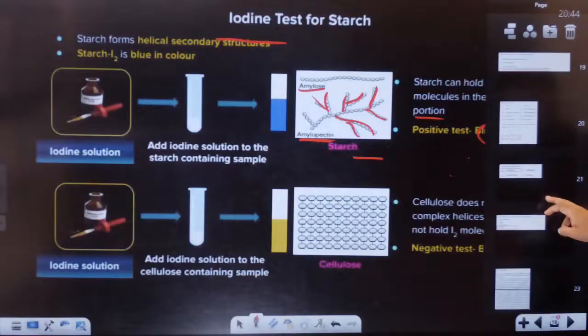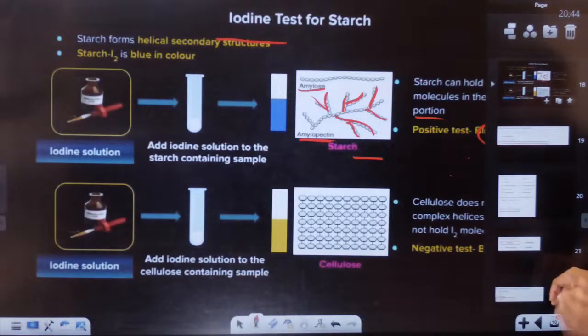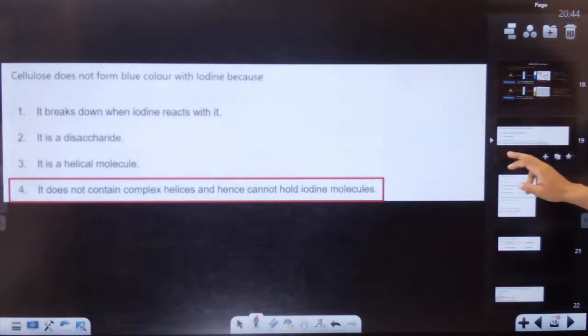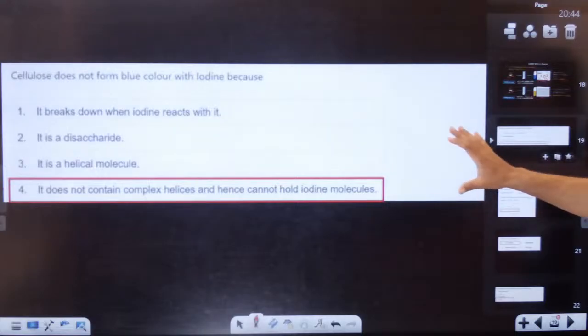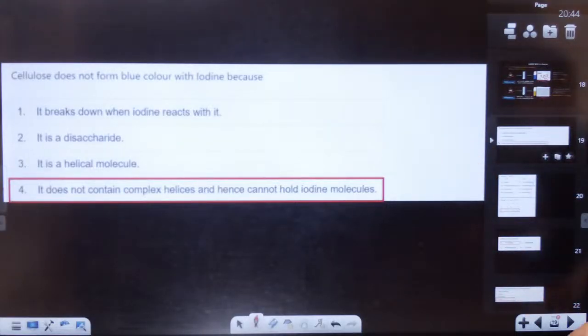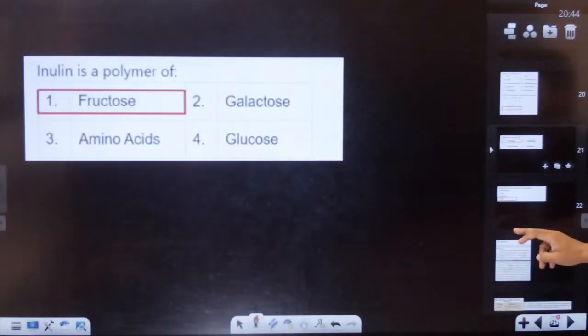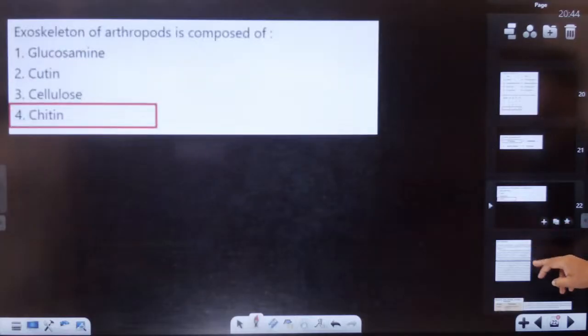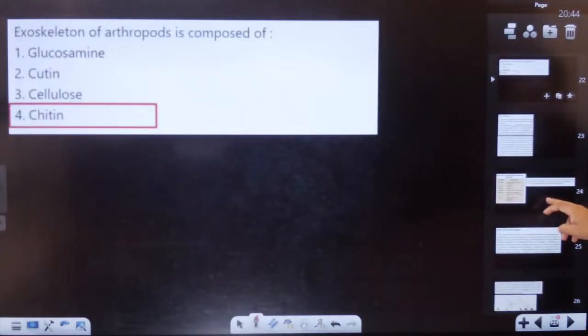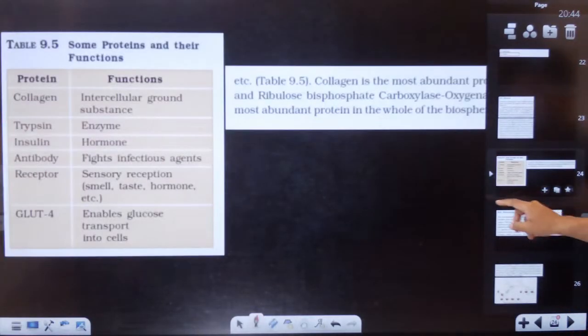Okay, students, answers are given by mistake. Students, I hope all of you can answer these questions easily. These are NEET PYQs. Inulin is a polymer of fructose. Yes or no? Exoskeleton of arthropod is made up of chitin. It is made of chitin, students.